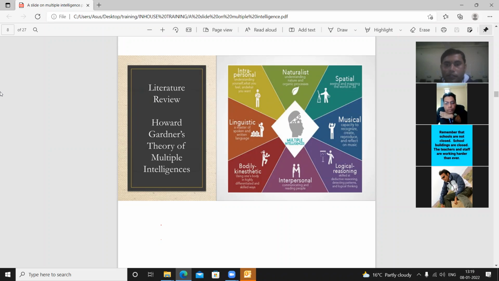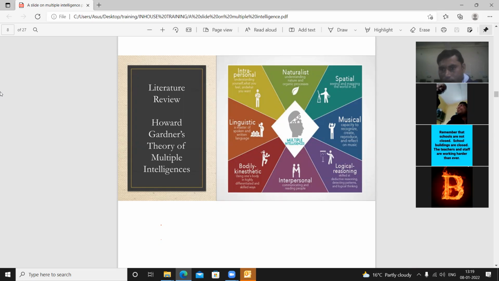And the next one is logical reasoning. This is also the fourth type of intelligence suggested by Howard Gardner. Logical reasoning means the students who are logically very intelligent will respect or accept challenges related to this. Suppose you are teaching mathematics in the class, and those students who are highly interested in this type of activity will be very much engaged.